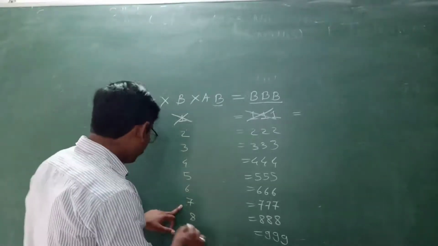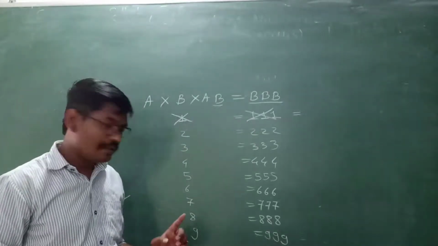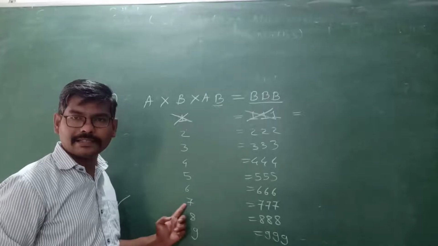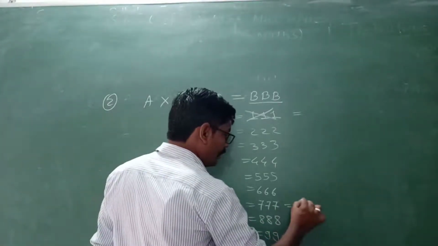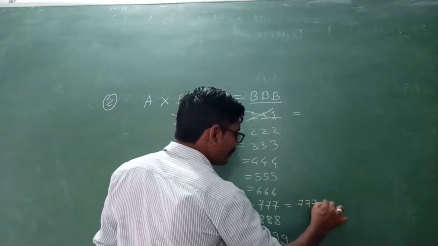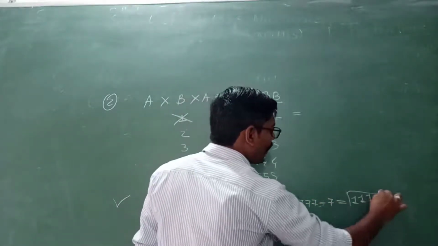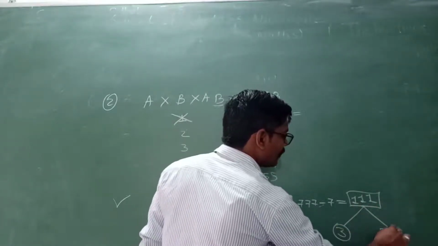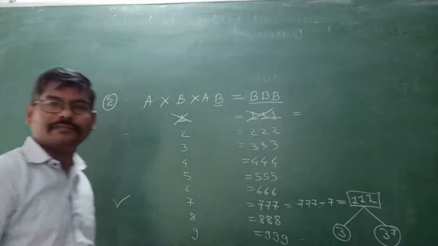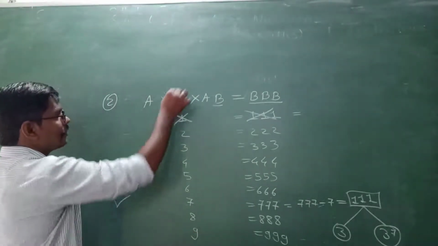Now here, because we had received one factor 37, so here it can satisfy. Come here, triple 7 divided by 7, the answer will be 111. Now the factors of 111: 3 multiplied by 37. These two are the factors. 3 multiplied by 37. Now substitute here all the values.